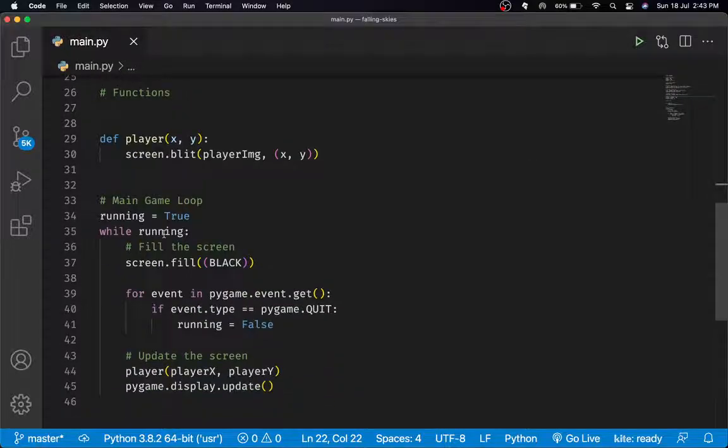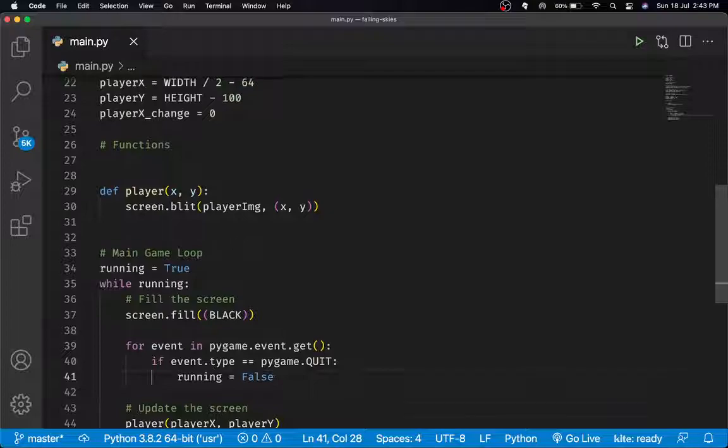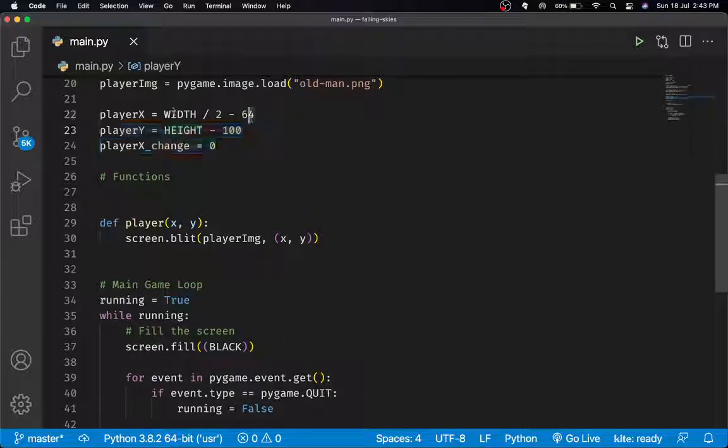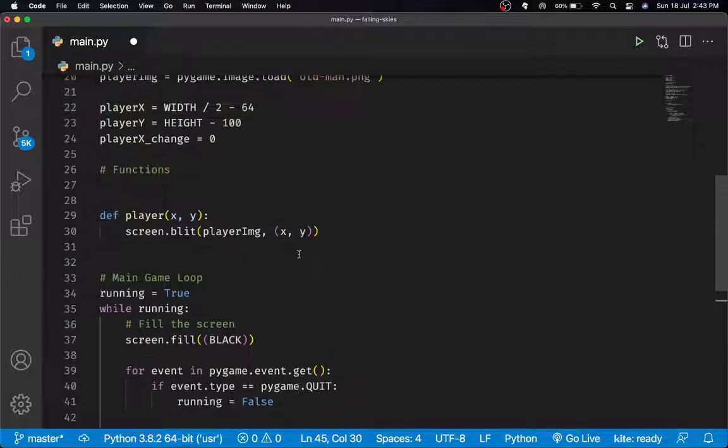Alright, so next what we want to do is actually move the player. Moving the player is super simple. What we will do is make use of this player x change and the player x and move it. So let me show you. If I just say player x plus equals player x underscore change, and if I simply go over here and just say 2, see what happens.